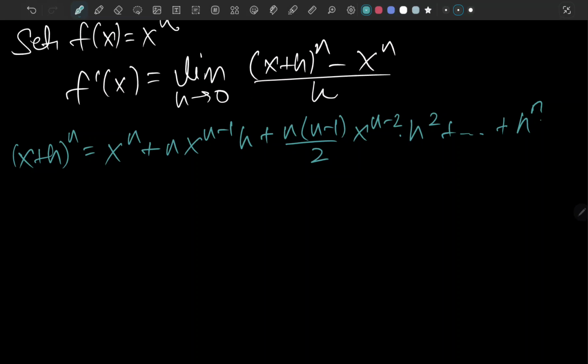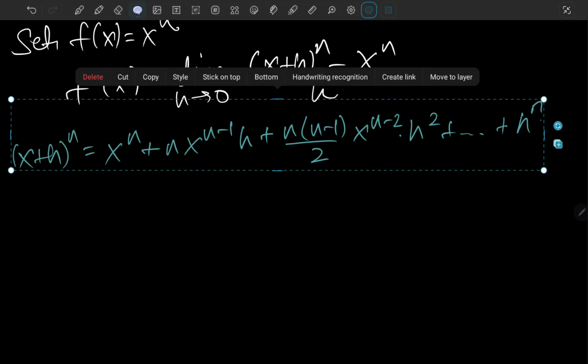Okay, so this is the binomial expansion of (x plus h) to the n.